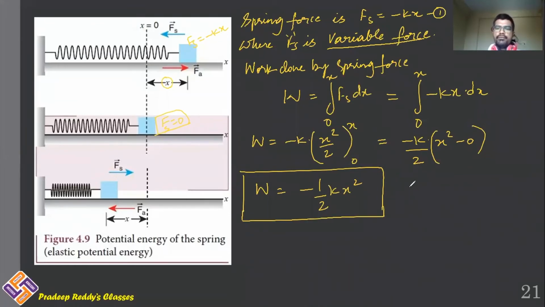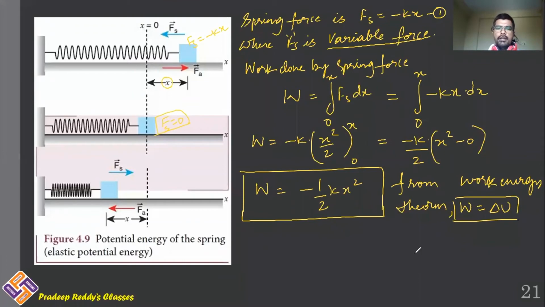And from the work energy theorem, which we have learnt in the previous video lecture, you can write work done is equal to change in potential energy, right? So here work done is equal to change in potential energy, which is half k x square.